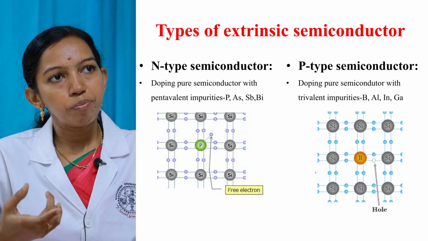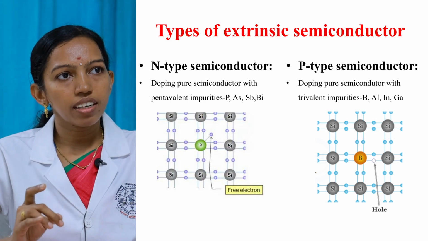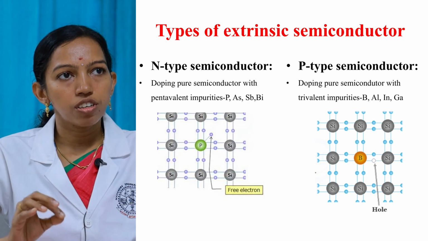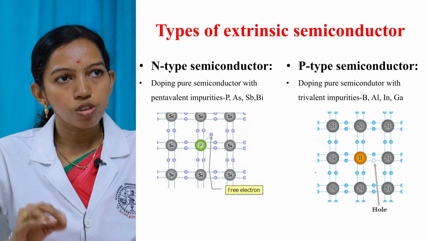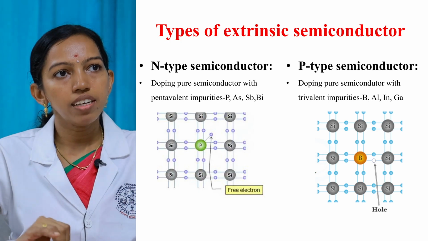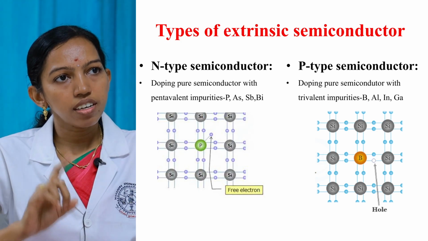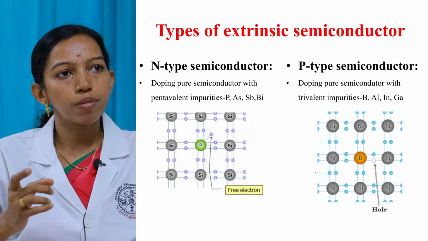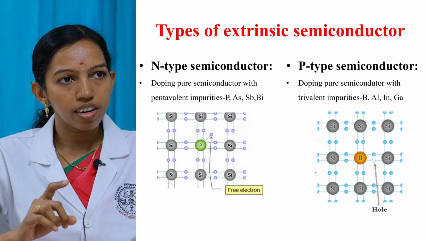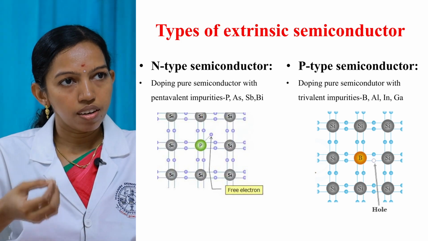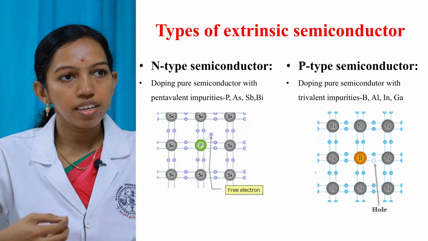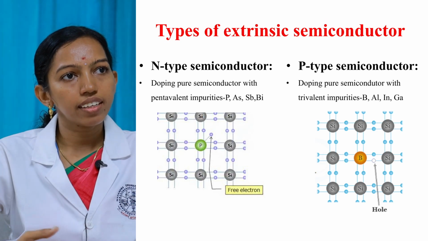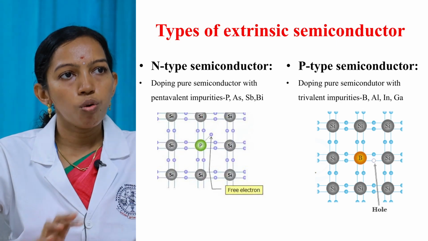Next is the P-type semiconductor. The P-type semiconductor is obtained by doping the pure semiconductor with trivalent impurities. Examples of trivalent impurities are boron, aluminium, indium and gallium. In that figure, in the silicon crystal structure, a silicon atom is replaced by a trivalent impurity, that is a boron atom. The boron atom causes the release of an extra hole. So in the P-type semiconductor, the majority charge carriers are holes.